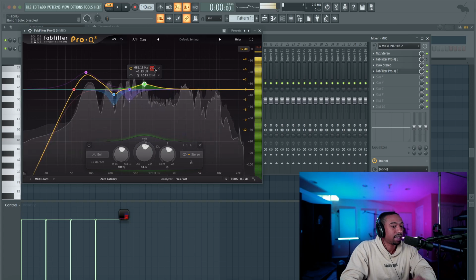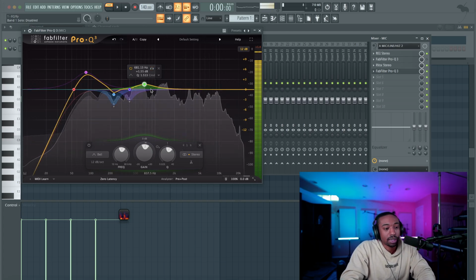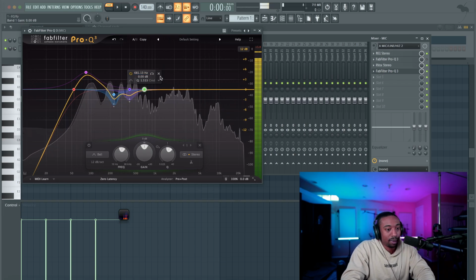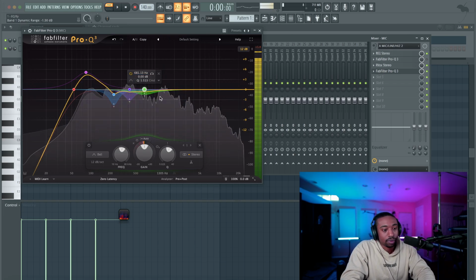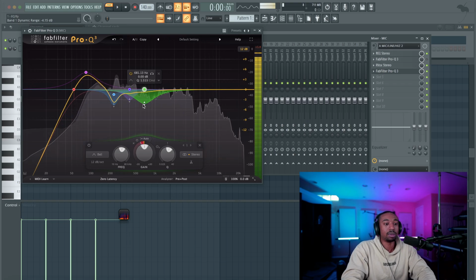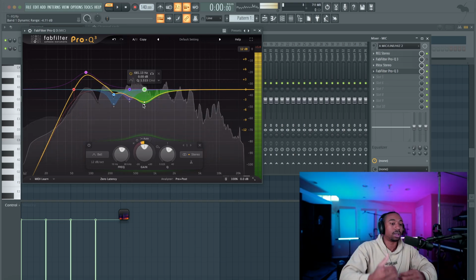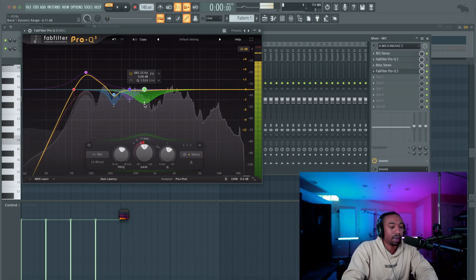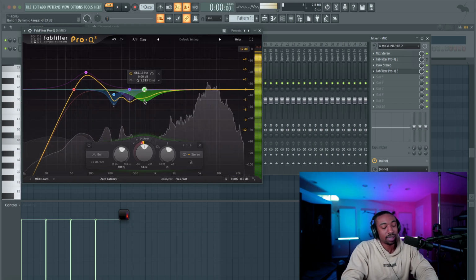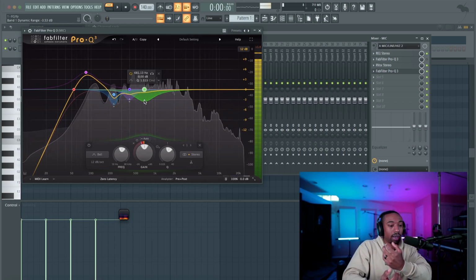It's that nasally type of sound. So again, not necessarily pleasant. So I'm going to pull this down and make this dynamic. Everybody has a different approach. I'm going to make mine dynamic because I want it to be there, but if it gets overwhelming, I want to pull it out. And that's the difference between a dynamic EQ and a static EQ. Static EQs force you to either pull it all the way out or boost.